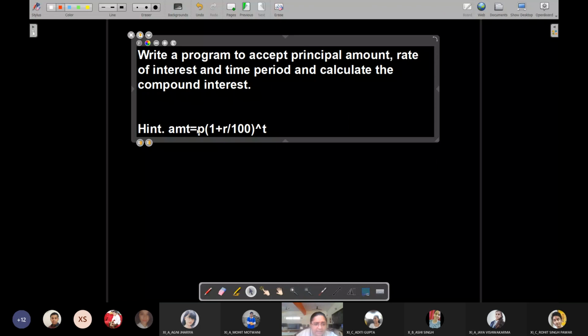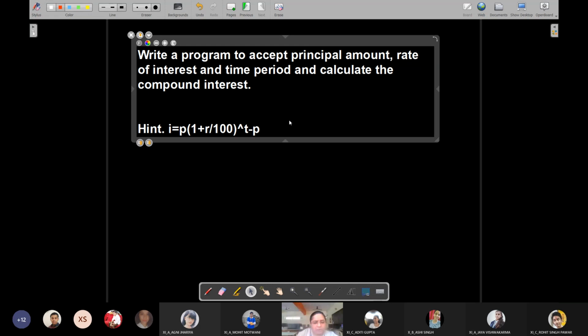This is my amount, and when you subtract the principal amount from it, you get the interest. You can also simplify this particular expression to get a simplified expression for interest, which you can do at your own end. But I have given you a general formula over here, so we will be using this formula.